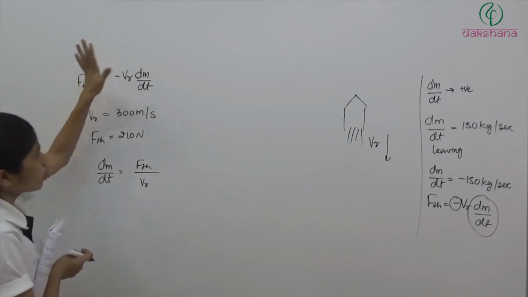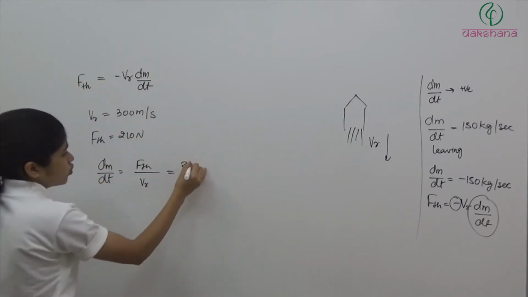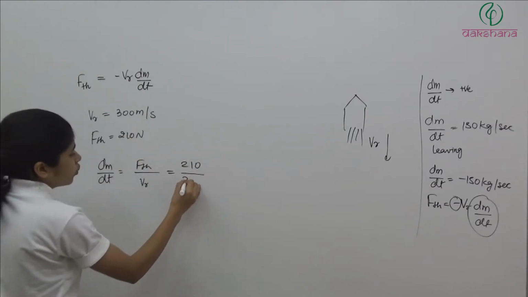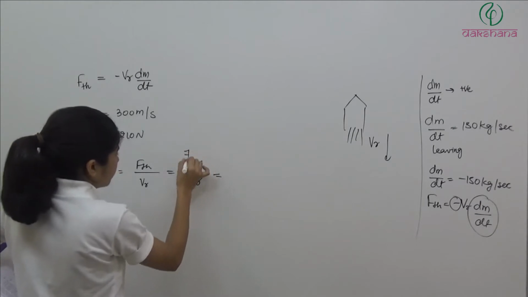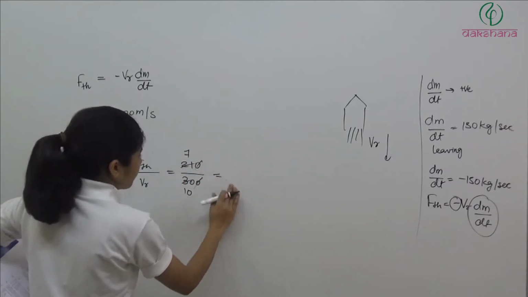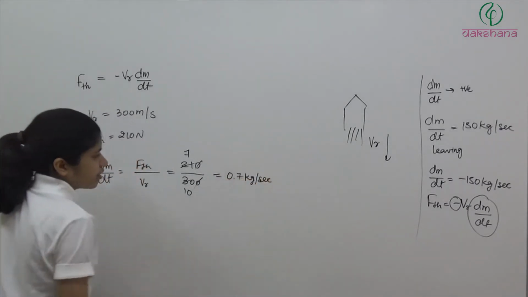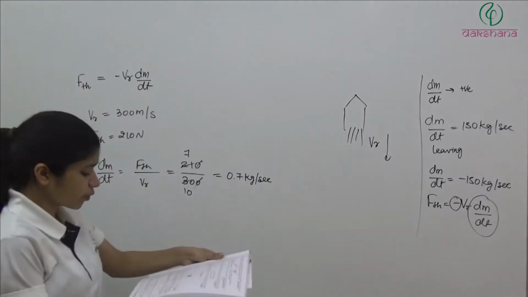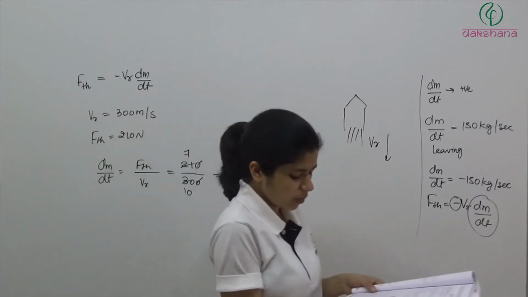So simply negative वगैरह भूल जाओ and then write the magnitude of force, which is 210. Write the magnitude of velocity, which is 300. What we'll get? It is 7 divided by 10. It is 0.7 kg per second. Clear है? So यहाँ पे answer will be the fourth option, 0.7 kg per second.